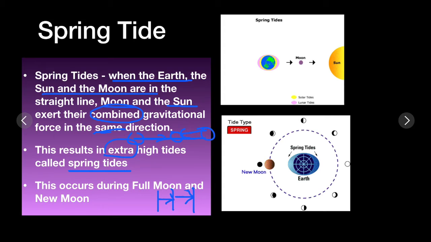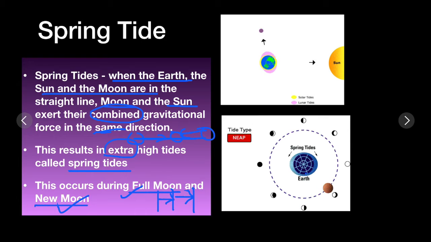This happens during the full moon and the new moon day. Full moon is known as Purnima, new moon is known as Amavasya. You can see in these animated images the location and the occurrence of spring tides and how the heavenly bodies are positioned.